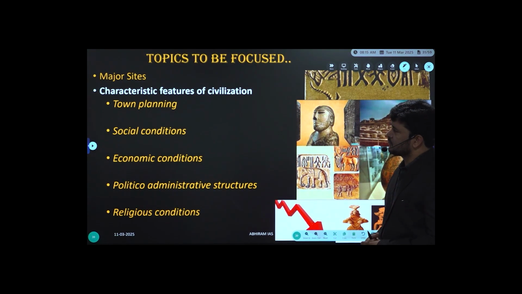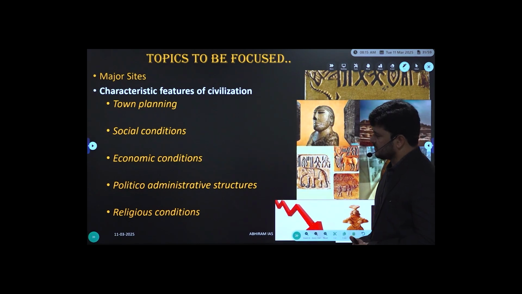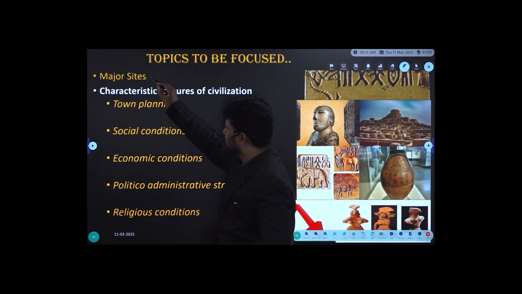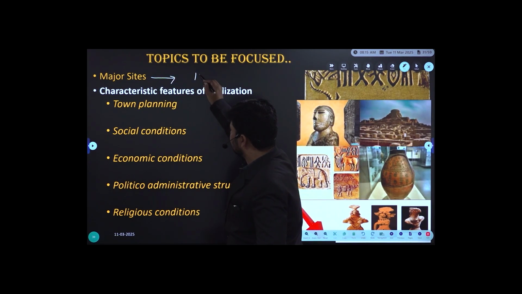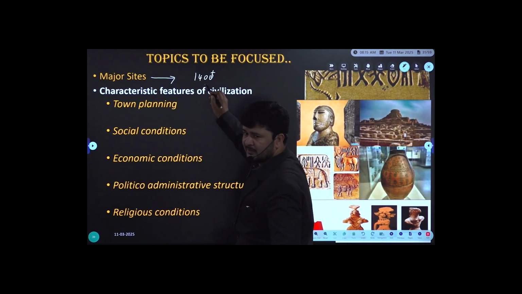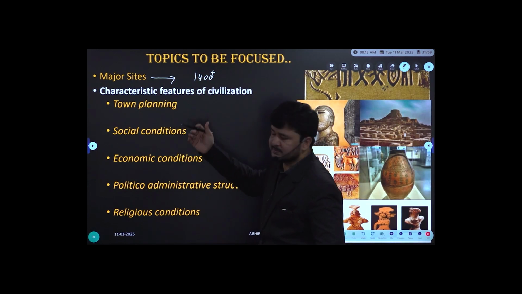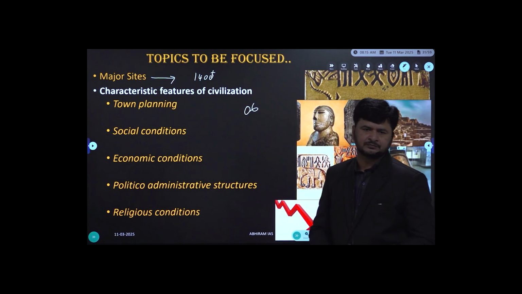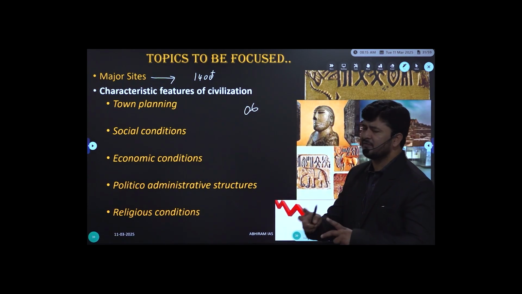So what are the topics to be focused on? These are the topics to be focused on. Major sites, star mark and supply. So far 1400 plus sites have been discovered. I'm not instructing you to focus on all these sites, please. Hardly half a dozen, not more than that. Extremely factual information.